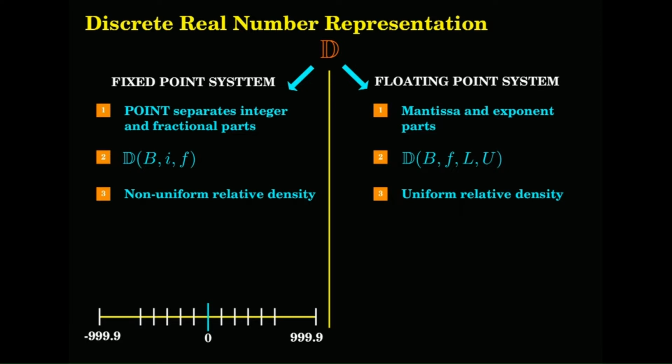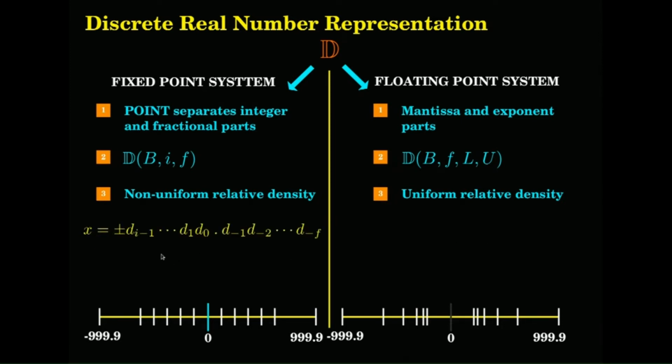Wherever you are taking the number, you will see that the density is changing. It is more dense closer to zero on the scale and then starts spreading out, because it is an exponent, right. It starts spreading out as it goes far away from the 0. So, when you take a relative error at any point on the scale, divided by that number, the relative density or relative error would be the same. That is the character of the floating point system.